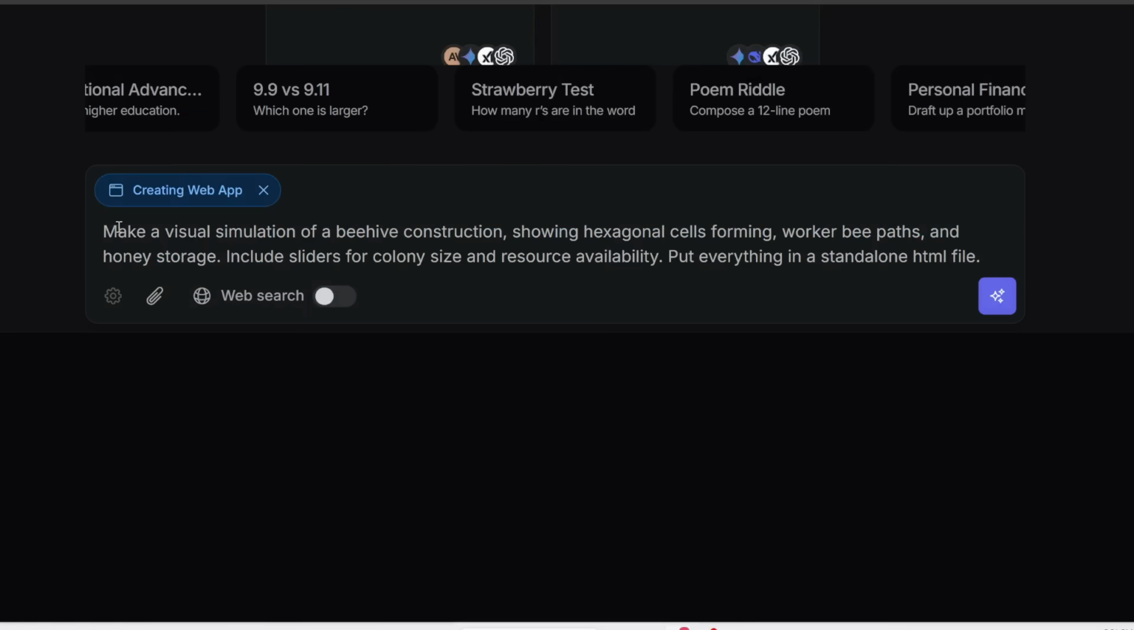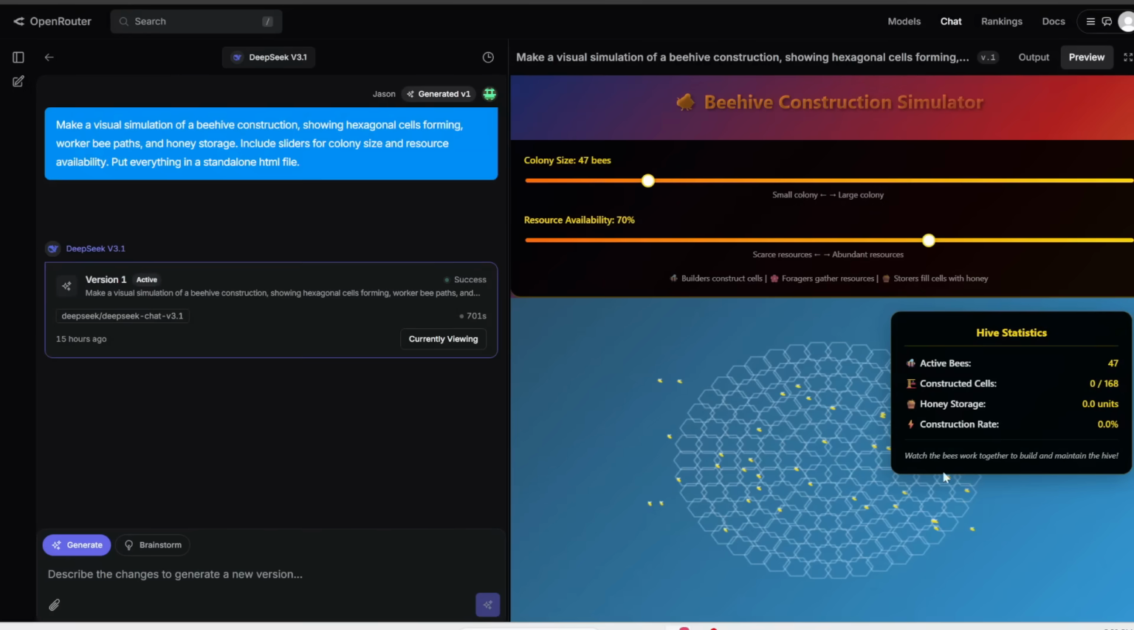All right, next, I'm going to get it to make a visual simulation of a beehive construction showing hexagonal cells forming, worker bee paths, and honey storage. Include sliders for the following, etc. Let's press generate. All right, here's what we get, and it doesn't look like the bees are actually foraging and